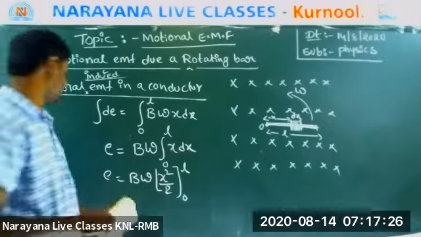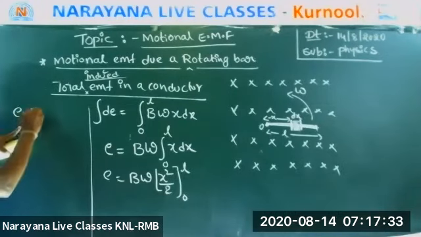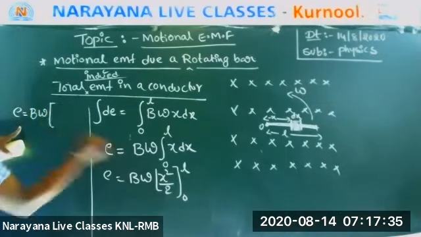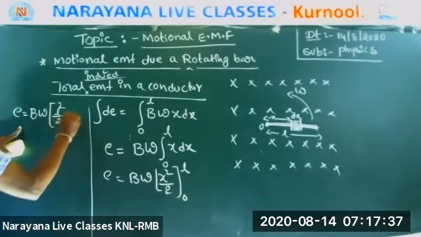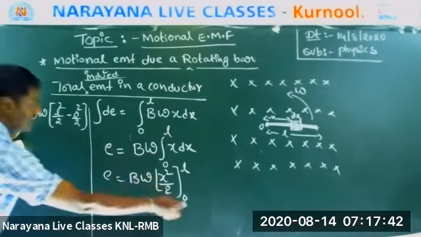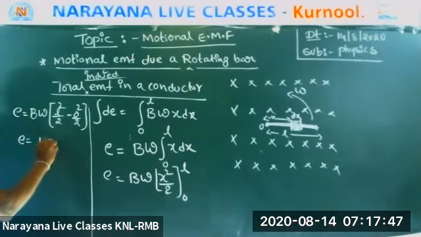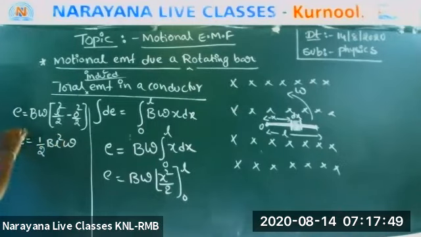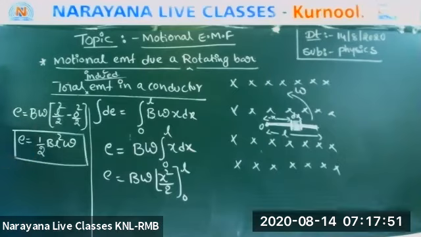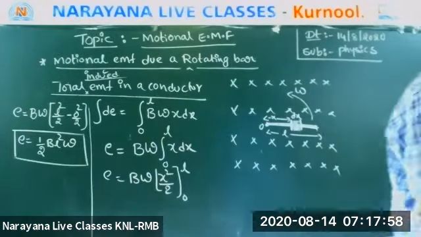So E is equal to B omega, first the upper limit, L squared by 2 minus 0 squared by 2. In the place of x, L; in the place of x, 0. Then what is the answer? E is equal to half B L squared omega. Very, very important formula.